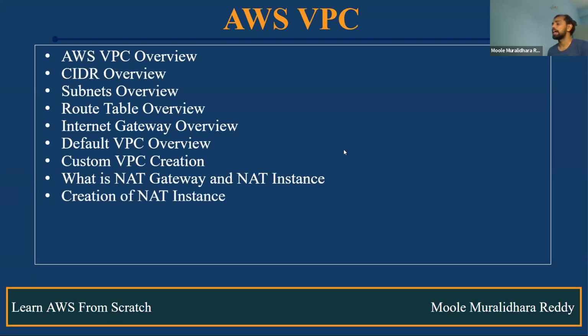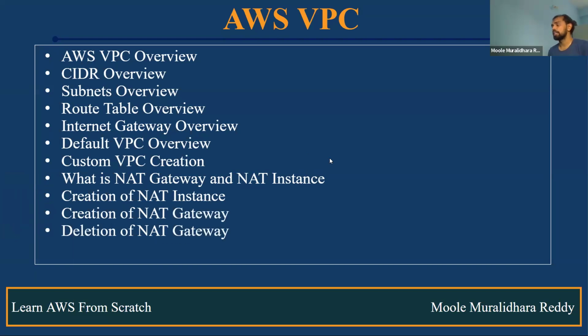What is the difference between NAT gateway and NAT instance? How do we create a NAT gateway? How do we create the NAT instance? Where exactly will we use the NAT gateway? Okay, what is the purpose of that one? And also how do we delete the NAT gateway?